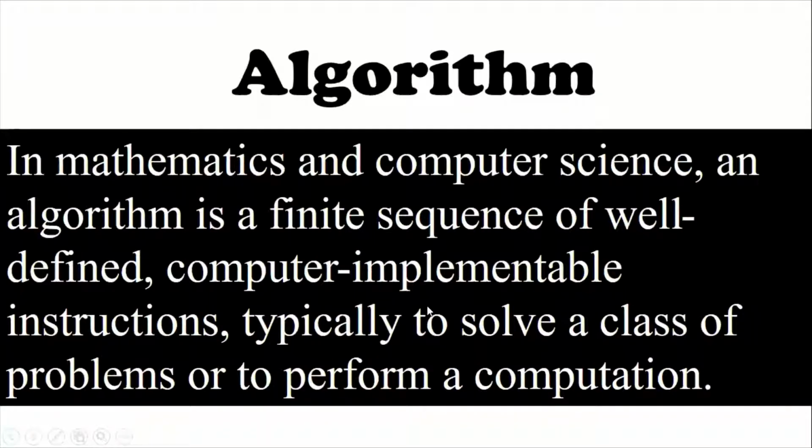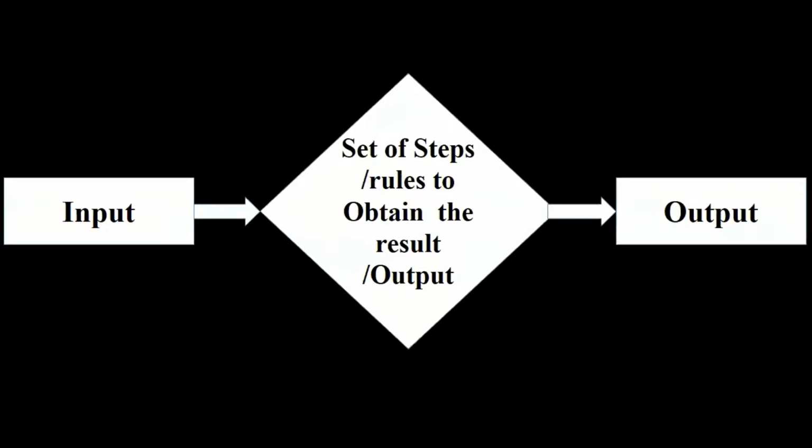Why should we write an algorithm? To perform any task or to achieve a particular desired result by using computation or any other task. So this is the definition of an algorithm. In simple words, we can define an algorithm as writing the step-by-step problem, or defining the problem step by step in simple words. So let's move to another diagram that explains the algorithm.